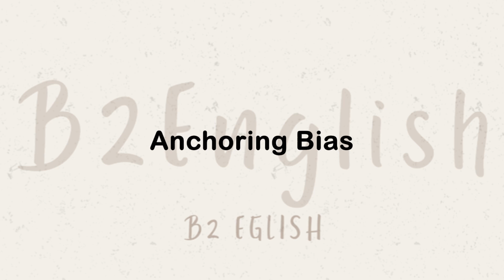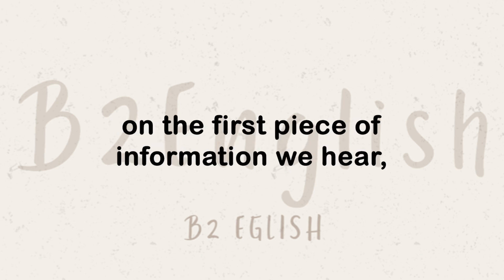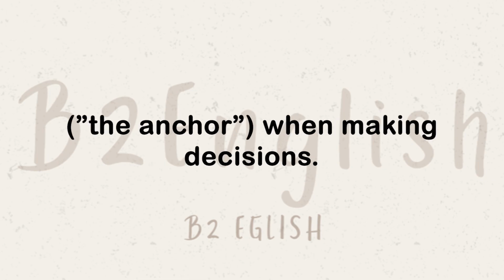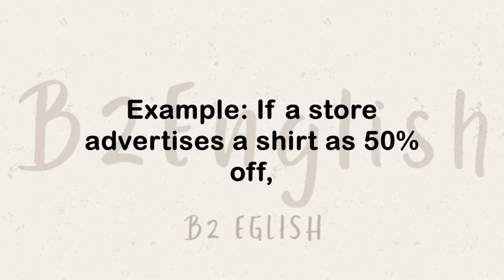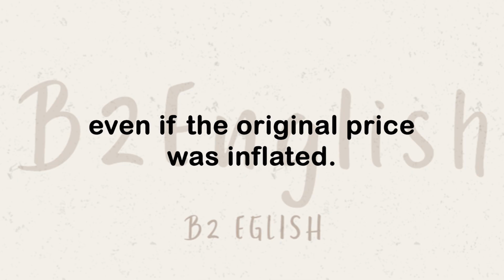Second, anchoring bias. What it is: we rely too heavily on the first piece of information we hear, the anchor, when making decisions. Example: if a store advertises a shirt as 50% off, now $50, you might think it's a great deal, even if the original price was inflated.